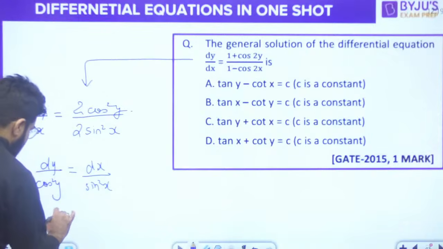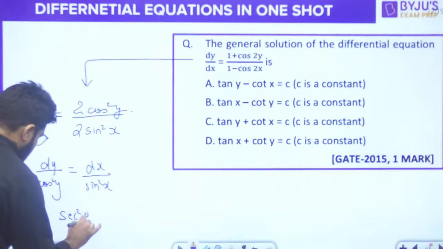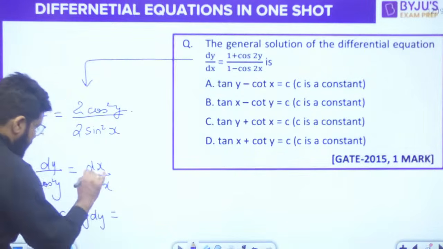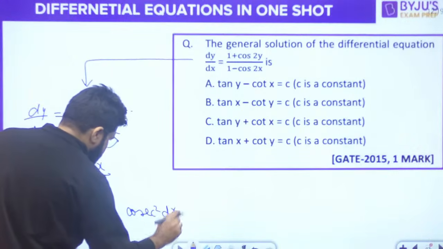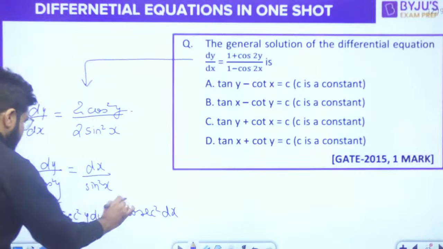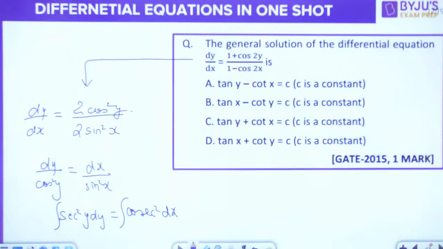1 upon cos is sec. So you have sec square y is equal to 1 upon sine square, which will be the cosec square x dx. And now we are going to integrate on both the sides.